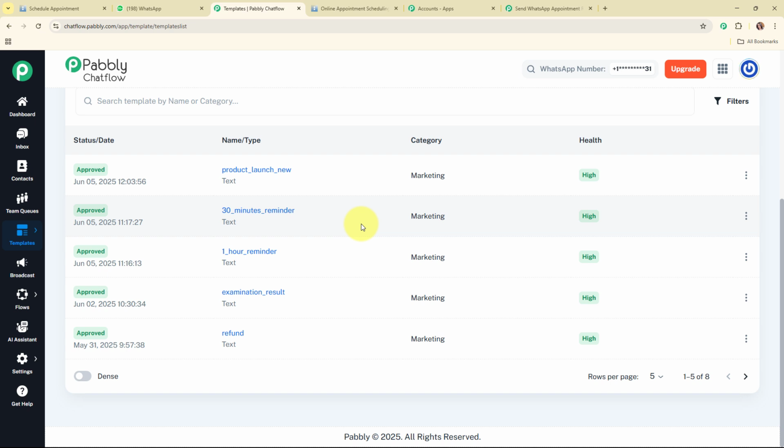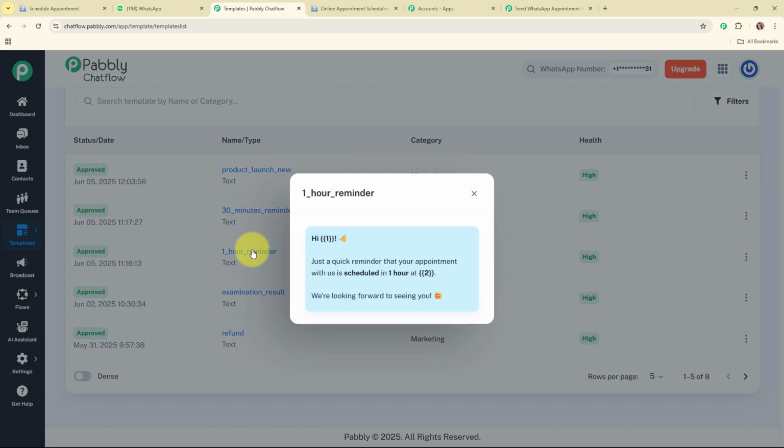Alright, so here I've already created templates with the names 1 hour reminder and 30 minutes reminder, and you can see the status of my templates as approved. So now let me show you the templates. Here you can see the message that I've drafted that says, "Hi {{1}}, just a quick reminder that your appointment with us is scheduled in 1 hour at {{2}}. We are looking forward to seeing you."